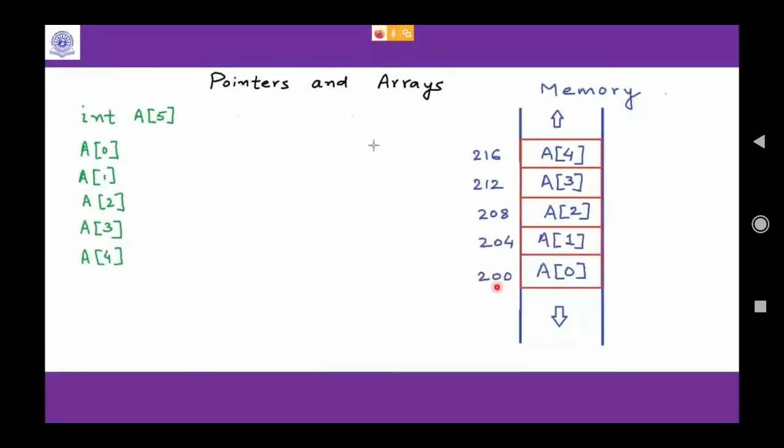This is what happens in the memory. In the 200 location, the A0 value will be there. In 204, the A1 value will be there, and so on. And these arrows indicate the memory is extensible. Now, just by looking at the first declaration, integer a of 5, can you guess how much memory will be needed?